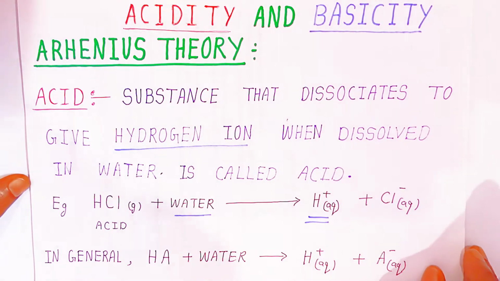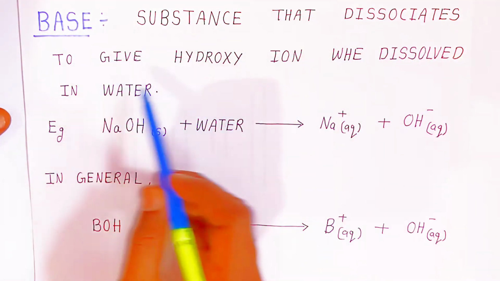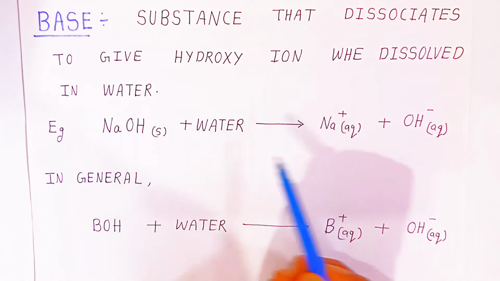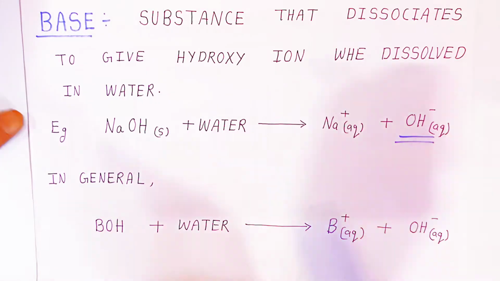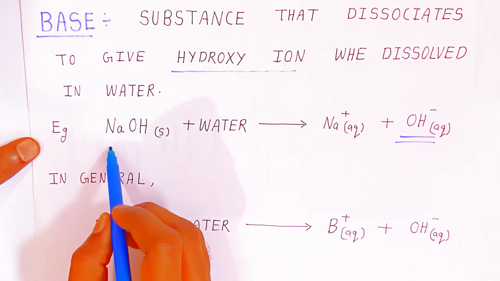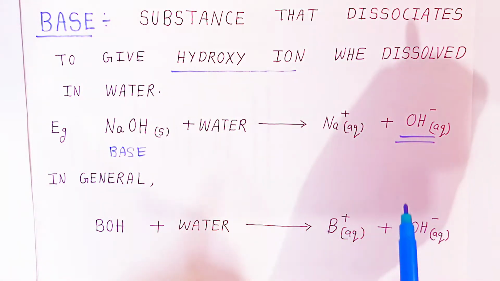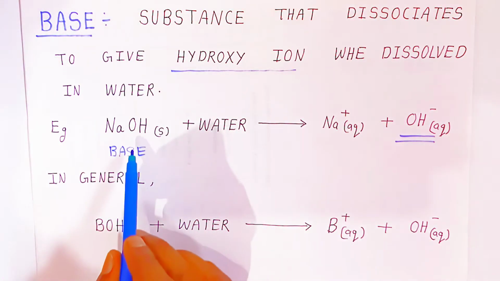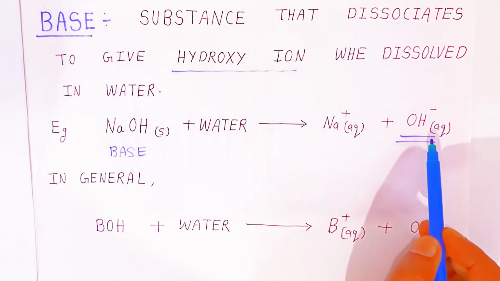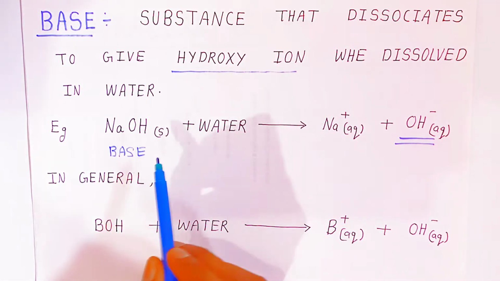Now students, we are going to see the base. A base is a substance that dissociates to give hydroxyl ions when dissolved in water. If you dissolve the substance in water and after dissolving you get OH minus hydroxyl ions, then this substance is called a base. So students, NaOH is a base because when you dissolve it in water, it produces hydroxyl ions. So water is very important students, because of water we are getting hydroxyl ions.